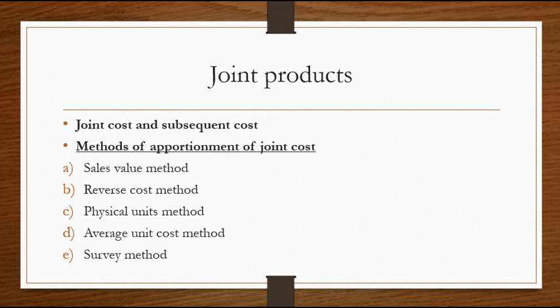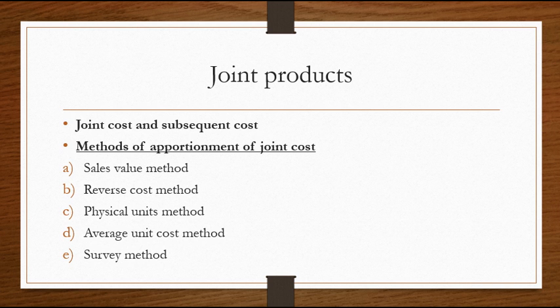So it is a problem for the cost accountant to apportion the cost between various joint products, because the processing for petrol will be much more than the processing for kerosene, and the cost to be decided for it is difficult. There is a lot of problem which has been faced.